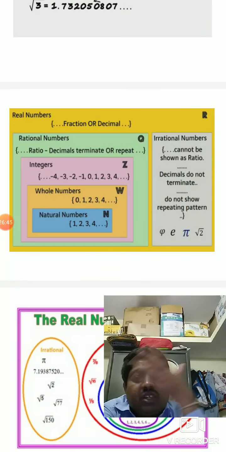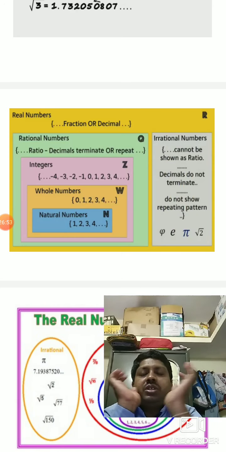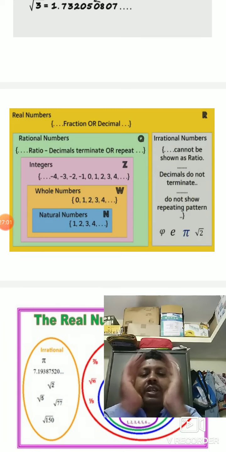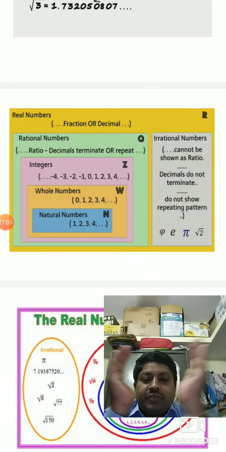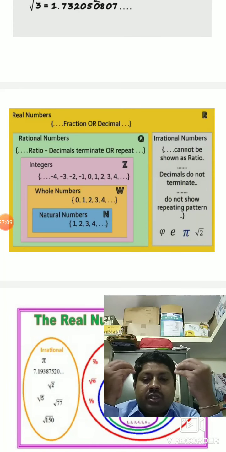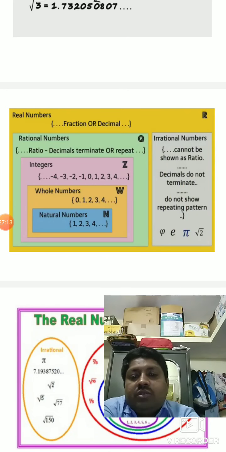Now, what are you going to say then? Real numbers. What do you mean by real numbers? Real numbers means including all the numbers. See here, natural numbers, whole numbers, integers, rational numbers. Here you can see irrational numbers separately. Rational numbers are separate, irrational numbers are separate. So when you club them together, you will get the real numbers. So whatever number you are going to have, that's all a real number. So how do the real numbers look?